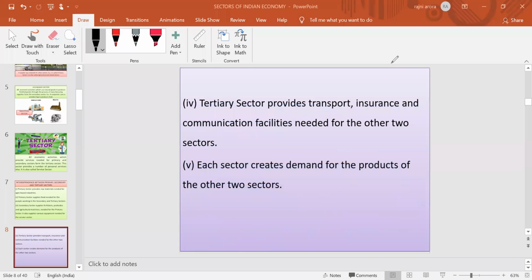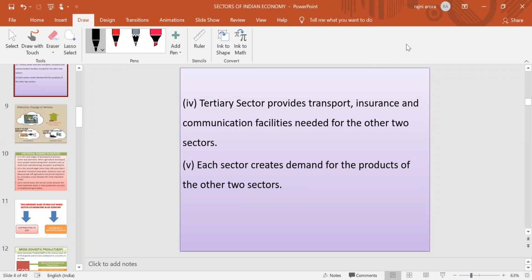The tertiary sector provides different kinds of services which are mainly required for the smooth survival of both the primary as well as the secondary sector. What are they? The tertiary sector provides transportation, insurance and communication facilities which are required for both sectors, the primary sector and the secondary sector.